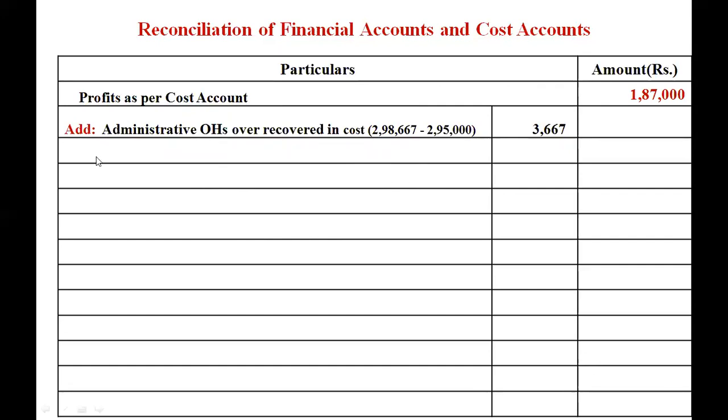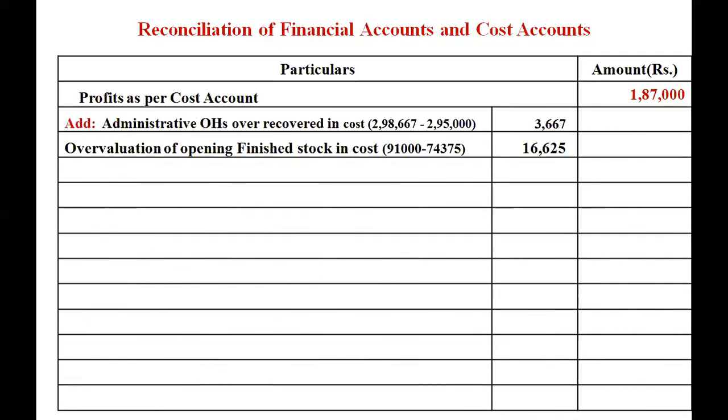So here the administrative overhead is over recovered in cost. This is the cost figure and this is the financial figure, so the difference amount is added to the list of additions. The next, overvaluation of opening stock. Opening stock is overvalued in cost, that is 91,000 minus 74,375, which comes to 16,624.